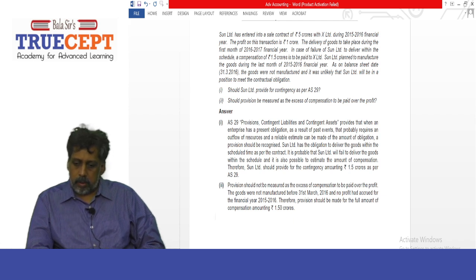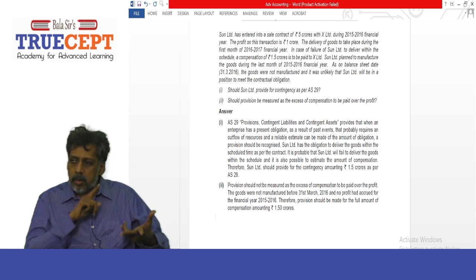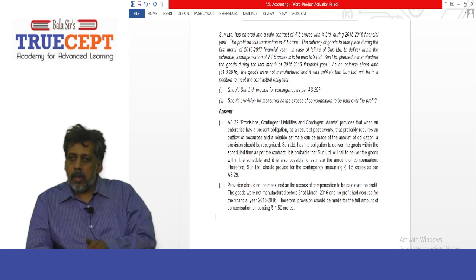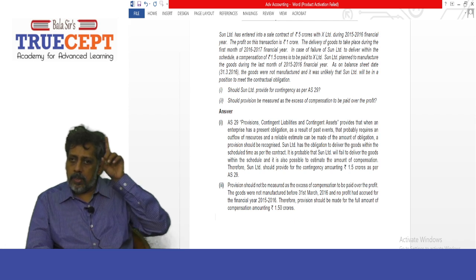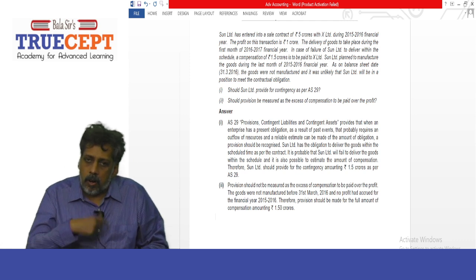So, Sun Limited has obligation to deliver the goods within the scheduled time as per the contract. It is probable that Sun Limited will fail to deliver the goods within the schedule, and it is also possible to estimate the amount of compensation. Therefore, Sun Limited should provide for the contingency amounting to rupees 1.5 crores as per AS 29. So what is the entry we should pass? Profit and loss account debit to provision for compensation payable to customer, right? Yes, sir. For compensating the customer for what? For breach of contract.